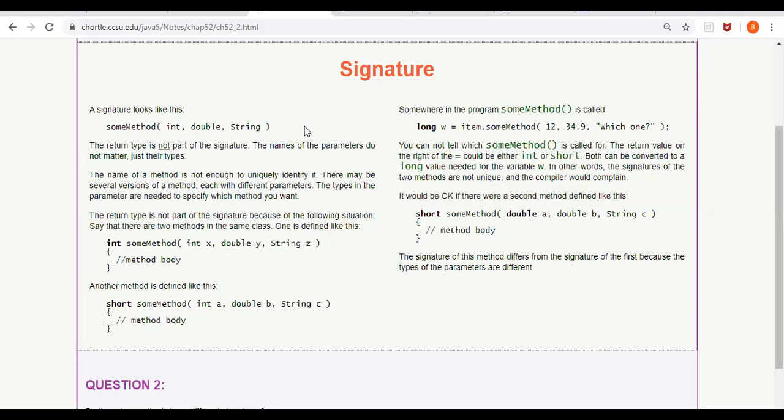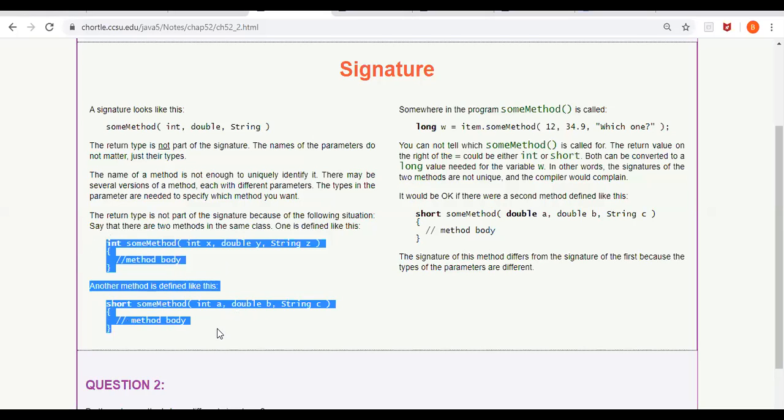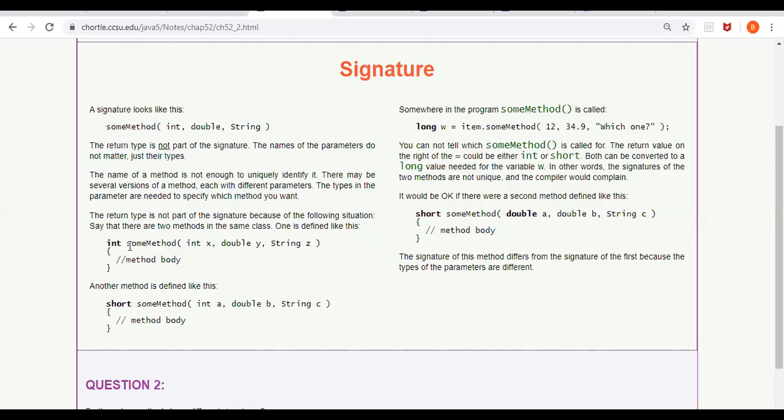And there is another method, short sum method, and this method also takes three parameters. They are int, double, and string. So now my question is, do these methods have the same signature or not? Yes or no? No, please think and answer. What is the method signature? Method name plus parameters. Okay.